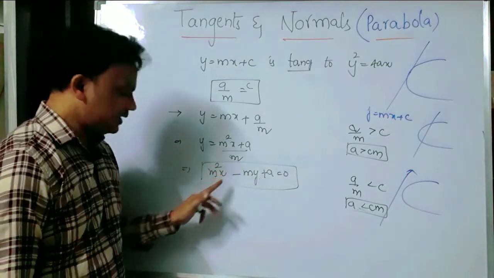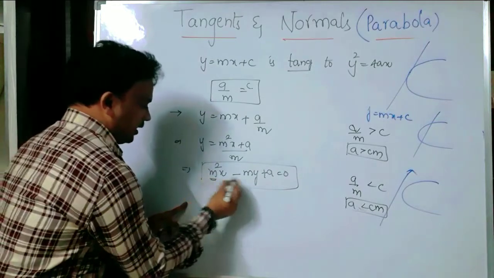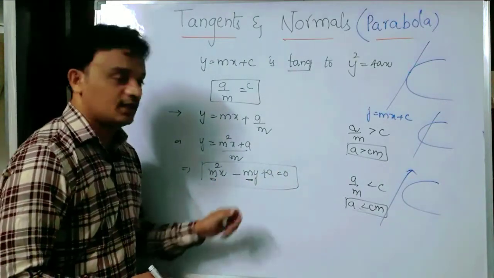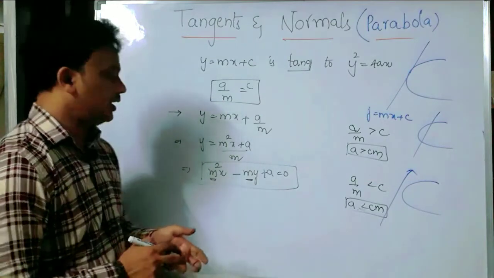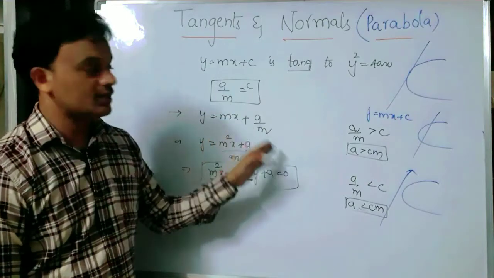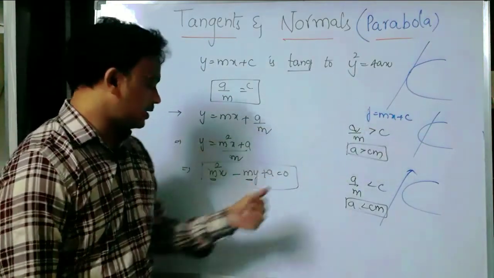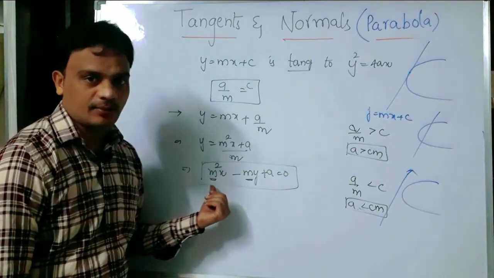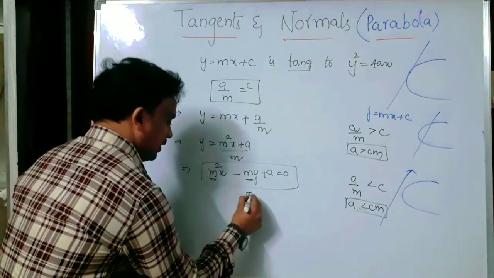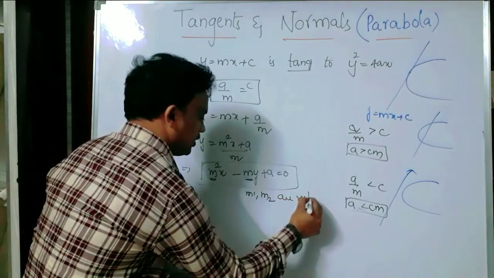Here it is a second degree equation in terms of m. Please observe this, m square, m and constant. That means if y equals mx plus c is a tangent, where m is the slope of the tangent, am I right or not? m is the slope of the tangent. That means here you get two values for m. So m1 and m2 are the roots of this equation.